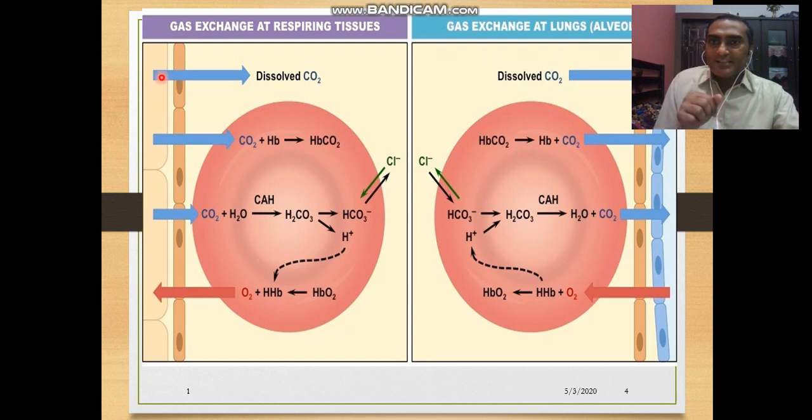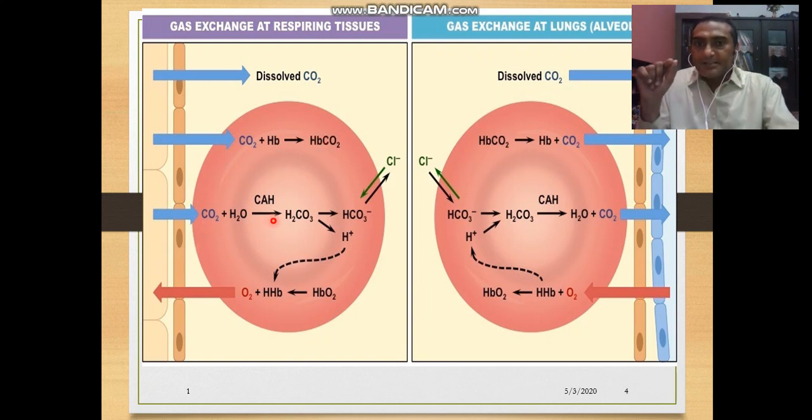Now carbon dioxide release has two mechanisms. One is into the plasma and the other is with the help of RBCs. Carbon dioxide added with hemoglobin transports around 35%. 35% of carbon dioxide transportation occurs with the help of hemoglobin, and that forms carbaminohemoglobin. This mechanism is especially supported by the enzyme known as carbonic anhydrase.